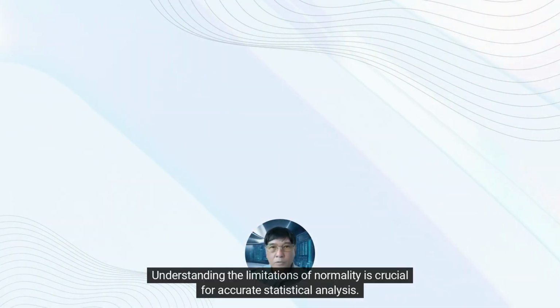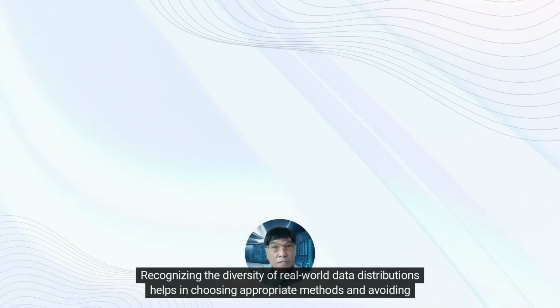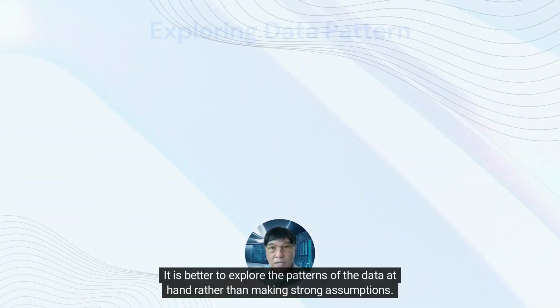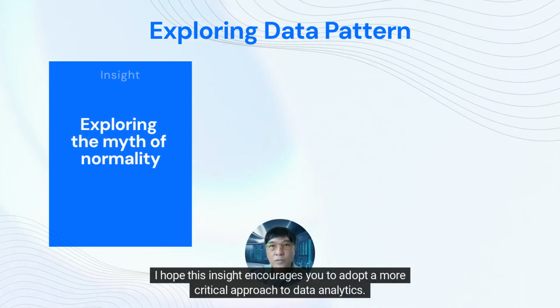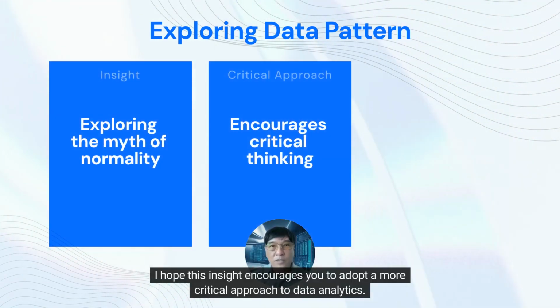Understanding the limitations of normality is crucial for accurate statistical analysis. Recognizing the diversity of real-world data distributions helps in choosing appropriate methods and avoiding misleading conclusions. It is better to explore the patterns of the data at hand rather than making strong assumptions. I hope this insight encourages you to adopt a more critical approach to data analytics.